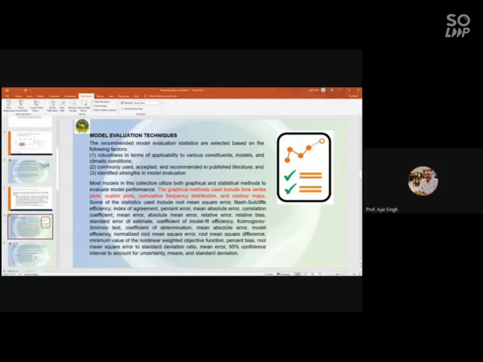If you see research papers, somebody is using only R square and NSE, and somebody is using R square, NSE and PBIAS, including the graphical representation. But now it has become an established practice that at least three statistical criteria should be used, which will be discussed later in this slide.